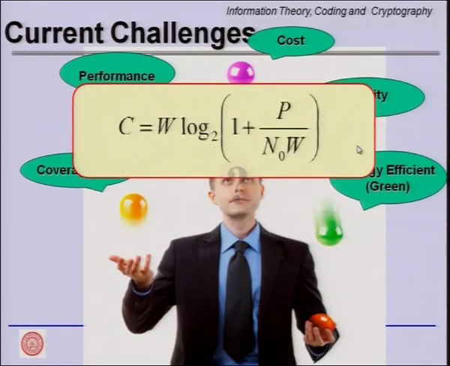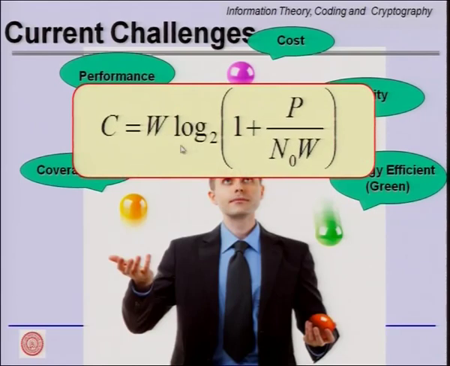Well, already we have seen how to trade off power versus bandwidth versus performance. One thing that we have not really made very clear explicitly is how the performance gets related, and that we will shortly link to.